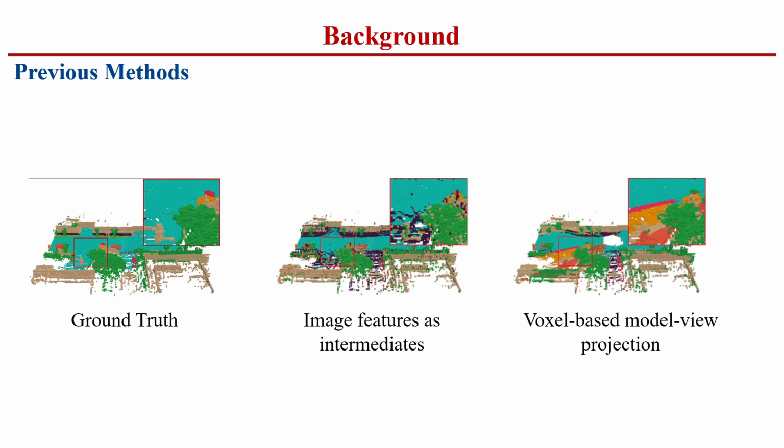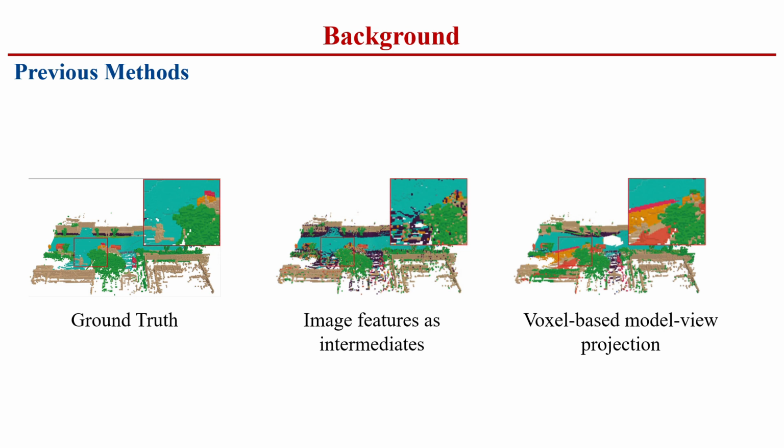However, the feature values of objects with the same semantics may vary, as image features inherently encode both semantic and appearance information, leading to inconsistencies in semantic representations across different inputs. Consequently, the pseudo-labeled ground truth derived from image features is inherently noisy in terms of semantics, failing to provide precise guidance for voxel-level understanding. For model view projection, it overlooks the occlusion problem and only uses single-frame images, leading to